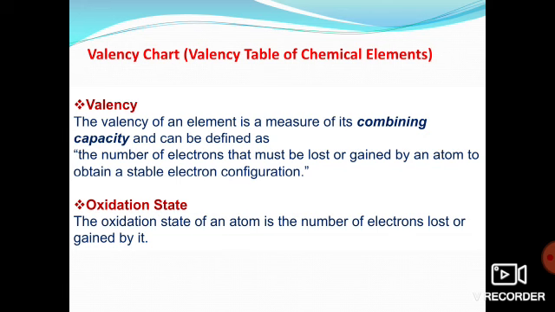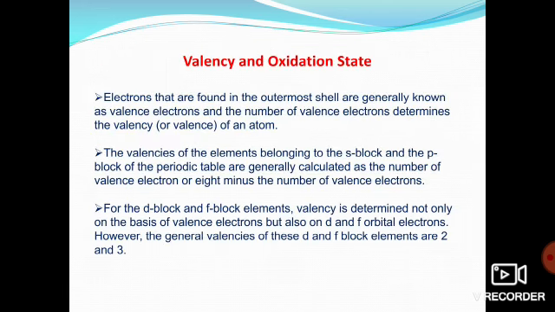If it is losing electrons, your charge will be positive, and if it is gaining, it will be negative. Clear? So we can say that whatever electrons are present in the outermost shell are your valence electrons, and the number of electrons any element gains or loses will be your valency. We can also say that for oxidation state, whether the element is losing or gaining electrons, that is its oxidation state.